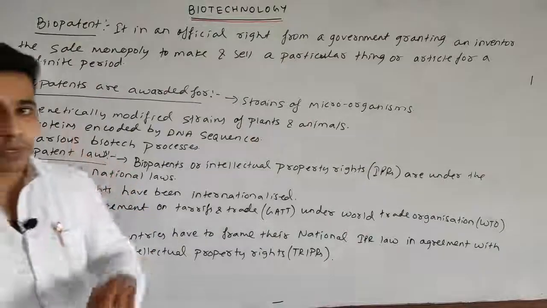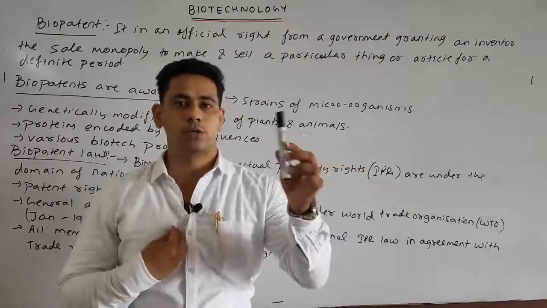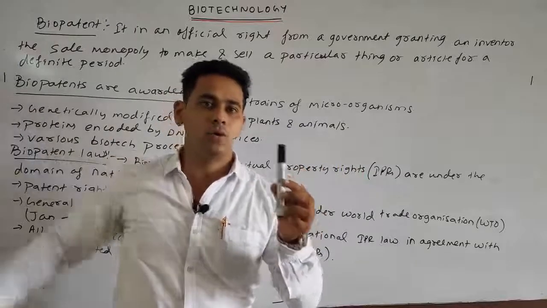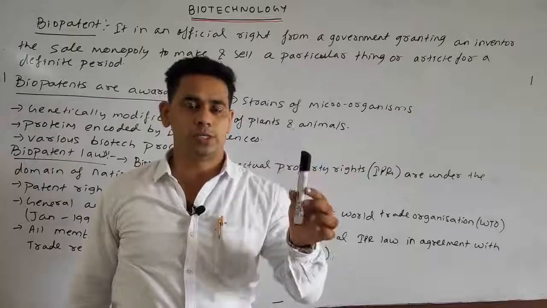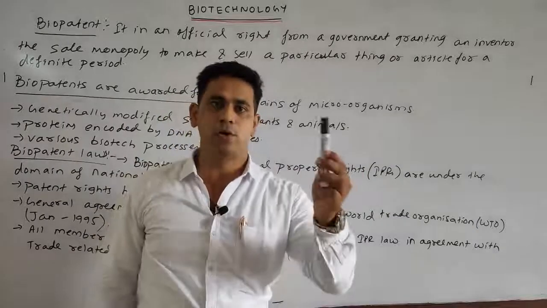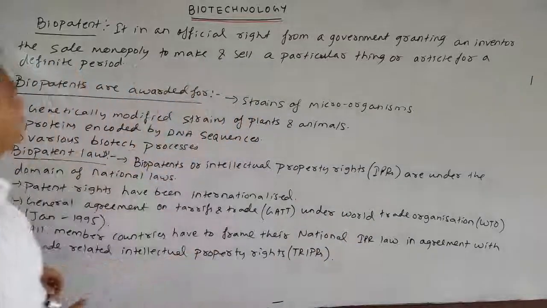As I said earlier, I am responsible for the production of this product, which means I have the monopoly. No one else in the market knows how to produce this. So I have the monopoly. I can increase the rate, I can decrease the rate, because I have the monopoly. So I have the particular right on this product. Okay, so that is called the biopatent.